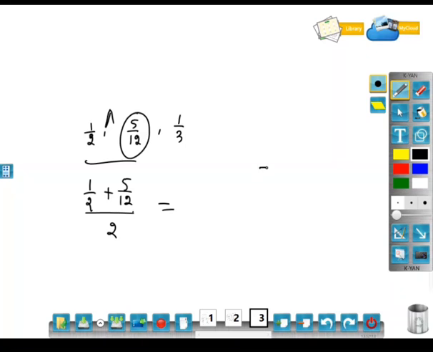Same way, if you take 5 by 12 and 1 by 3 and find the mean of this, you will get a number between 5 by 12 and 1 by 3. And if the number is between 5 by 12 and 1 by 3, nothing but it is there between 1 by 2 and 1 by 3. Same way, by repeating this process, you can find 5 numbers. Is it clear now? Yes, sir.